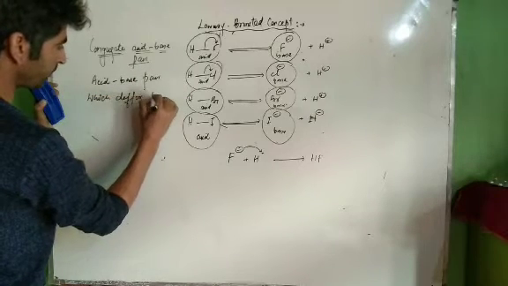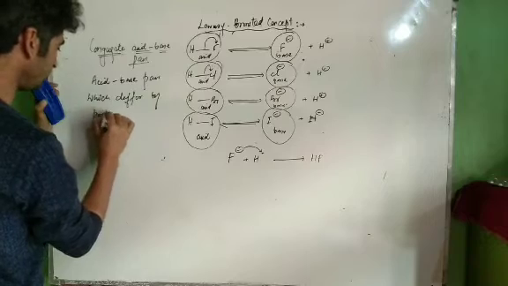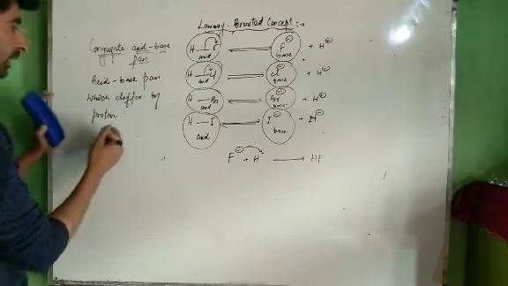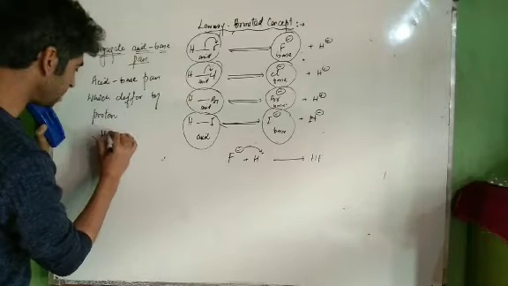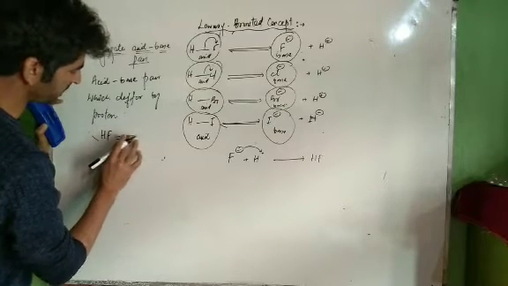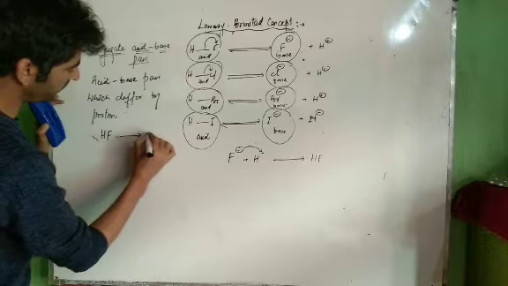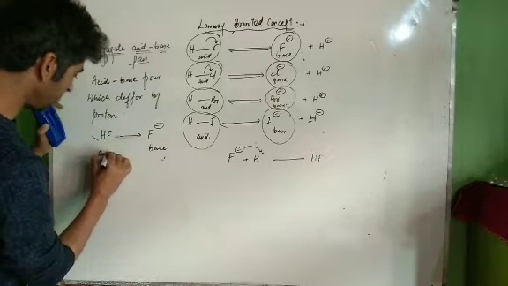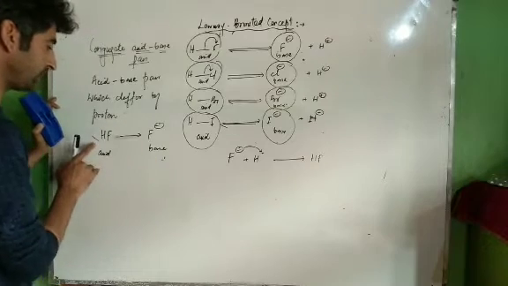Which differ by proton. Questions are asked in competitive exams from this concept. Therefore, HF is an acid. What will be its conjugate base? Its conjugate base will be F negative, because this is a base, negatively charged species. This is acid, they differ by proton.